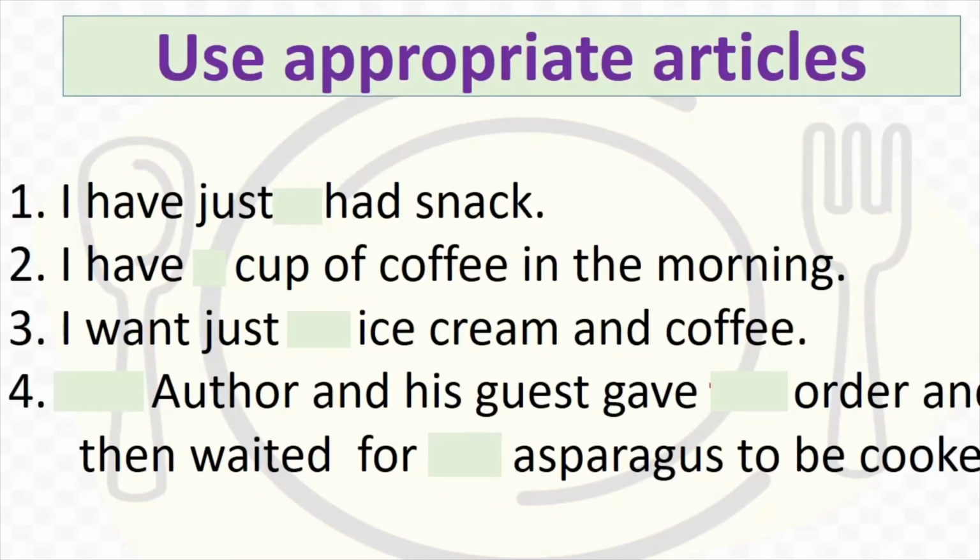Moving on, we use articles when we write or say sentences. Articles are of two types: you have a definite article and you have an indefinite article. Let us see what articles we will use here. What are definite articles? The is a definite article. A and an are indefinite articles. I have just had a snack. I have a cup of coffee in the morning.